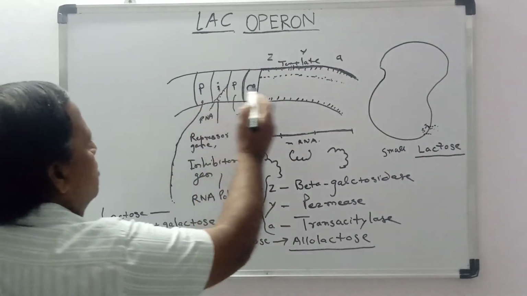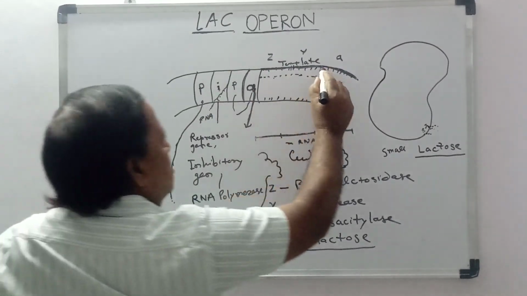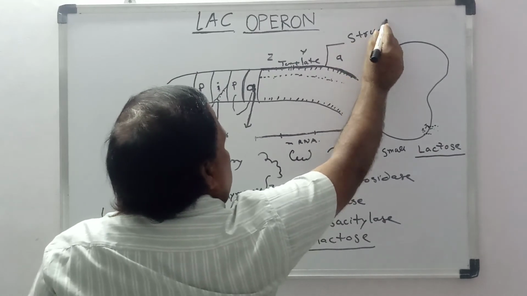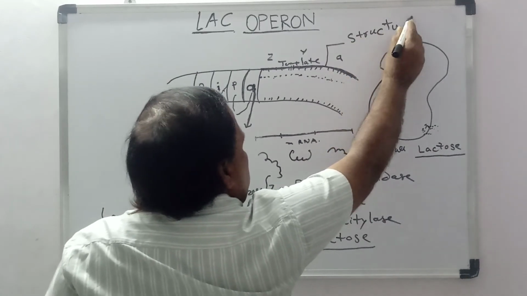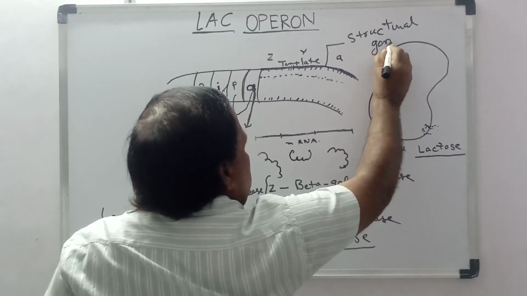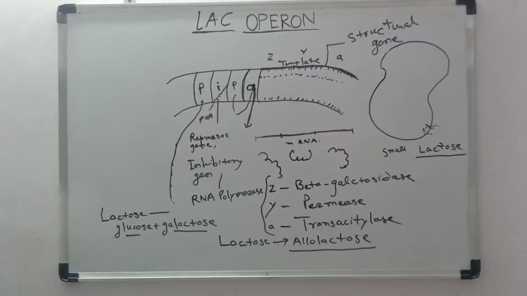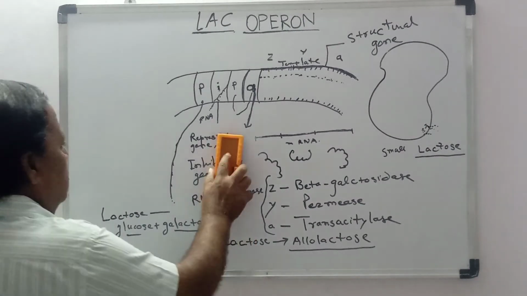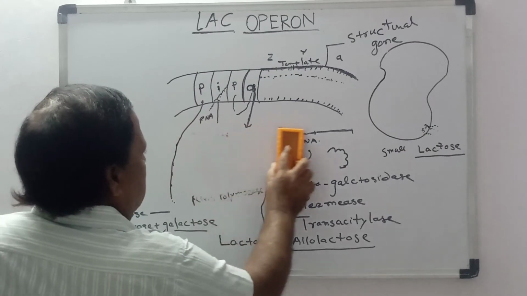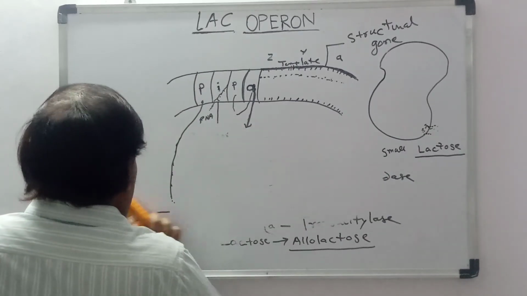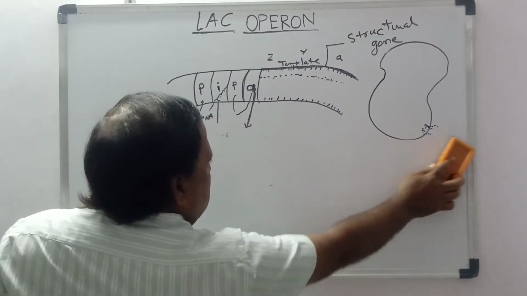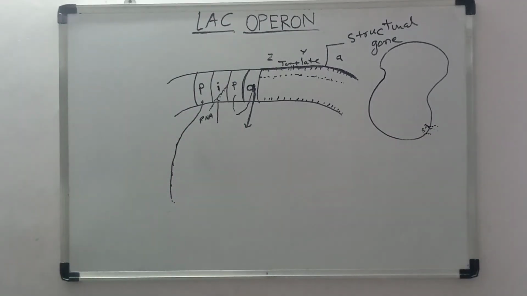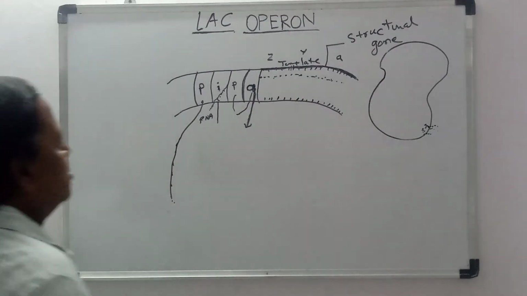Now, this region is called the structural gene. Once this inhibitory protein is removed from the operator region, the RNA will form, three proteins will form, and the digestion of lactose begins.